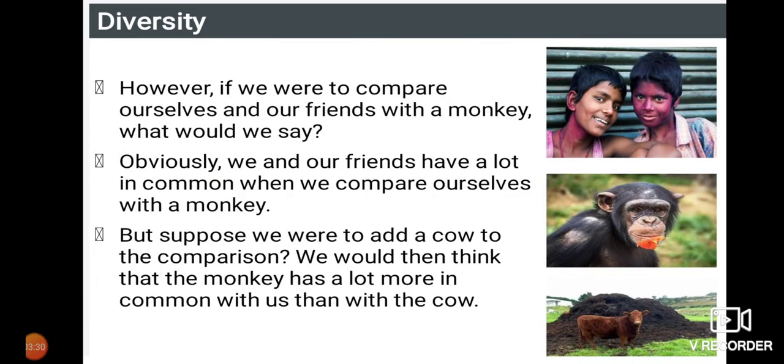No. However, if we compare ourselves and our friends with the monkey, what would we say? We would obviously say that we have a lot in common with our friends. But when we compare with the monkey, we observe slight differences. But if we compare with a cow and a human being, you will obviously say that we have certain similarities with the monkey rather than with the cow.